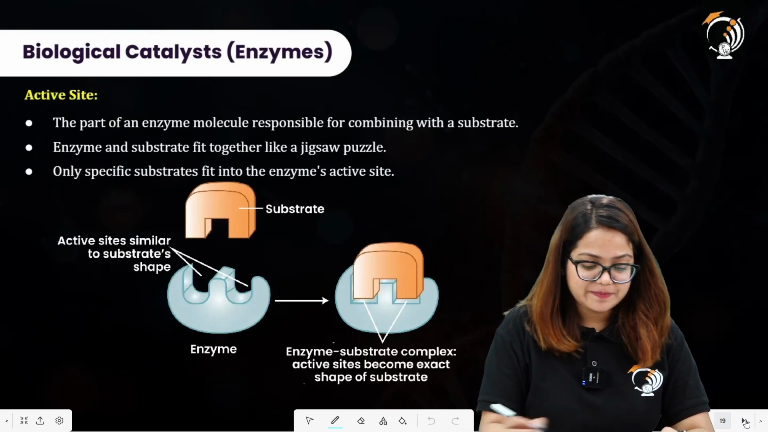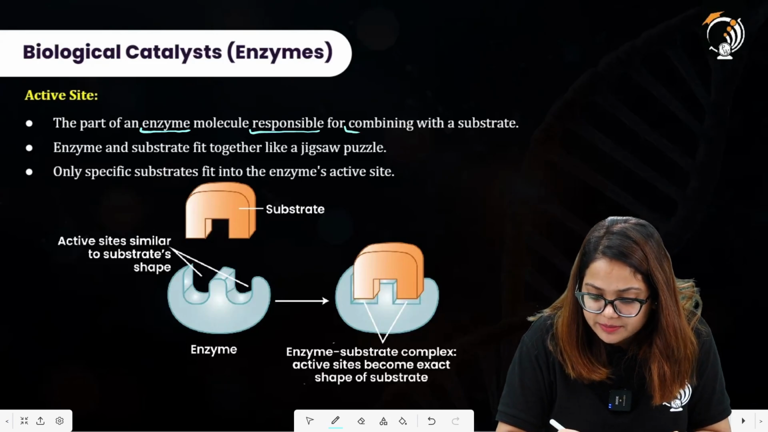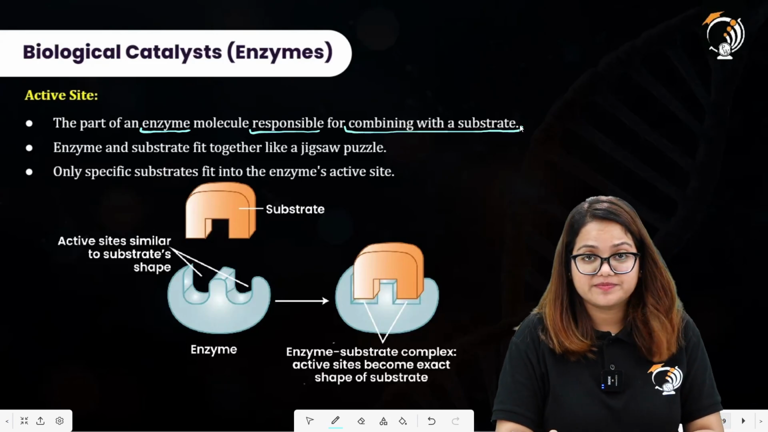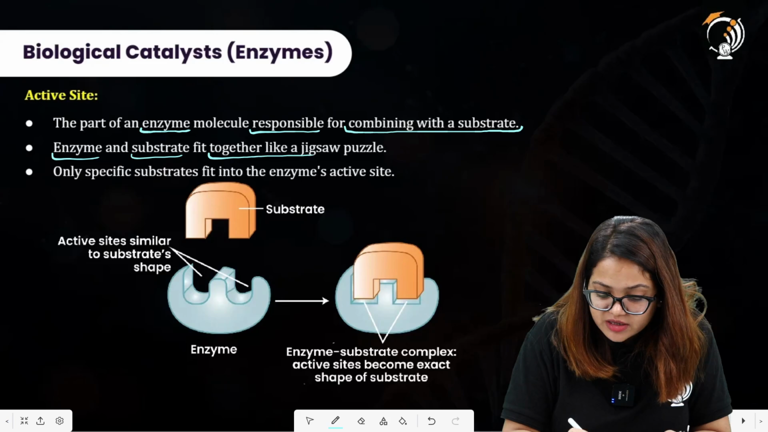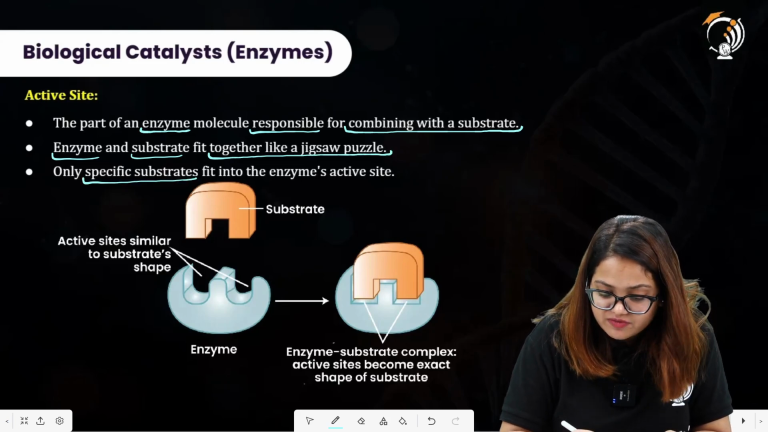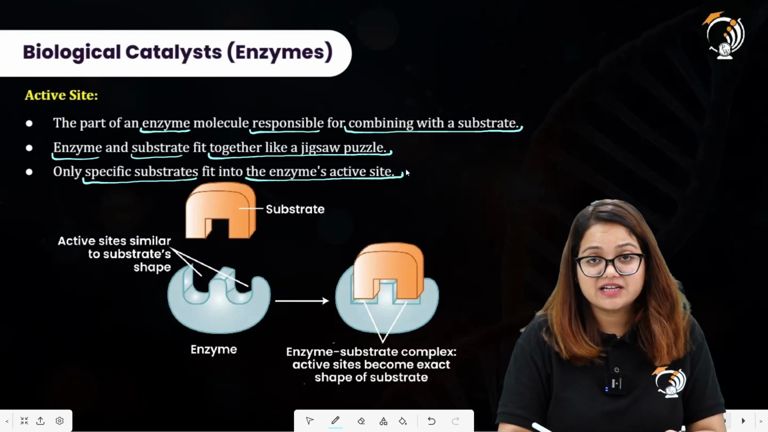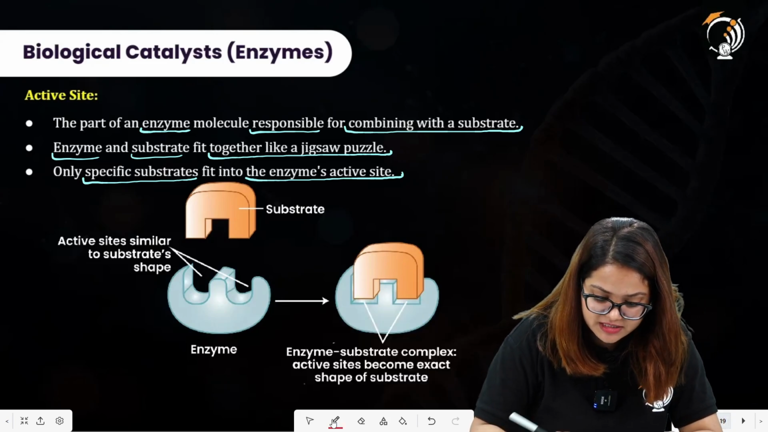What is the active site? The part of an enzyme molecule responsible for combining with a substrate. The enzyme and substrate fit together like a jigsaw puzzle. Only specific substrate fit into the enzyme's active site. So enzyme having these active sites over here represented in this diagram.